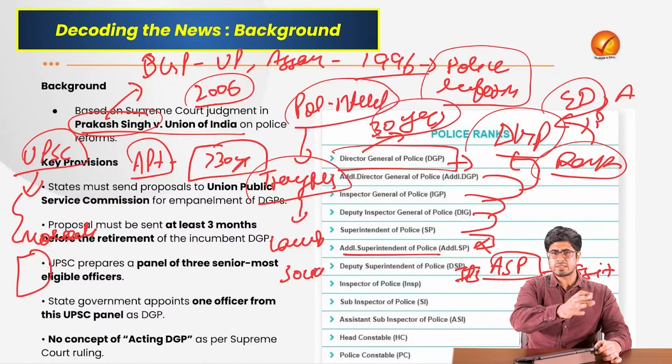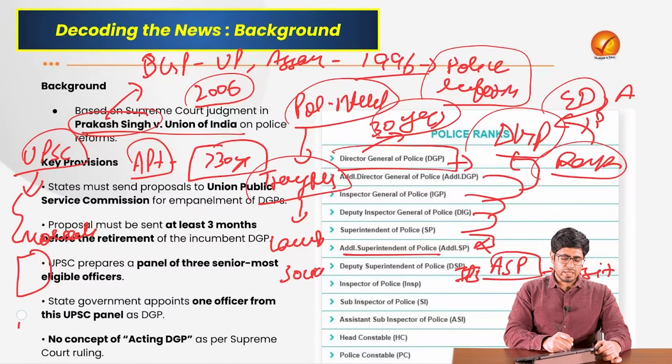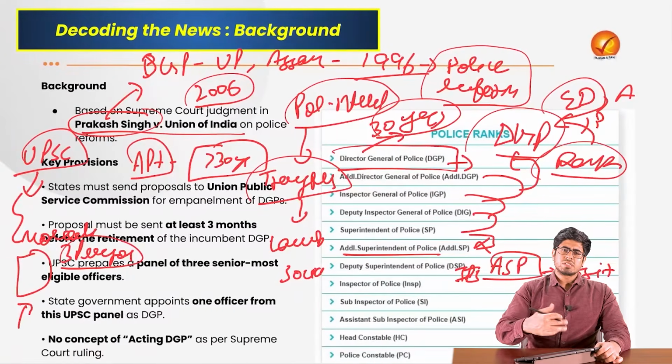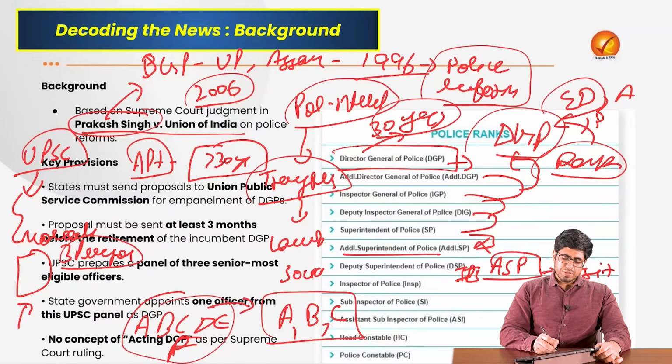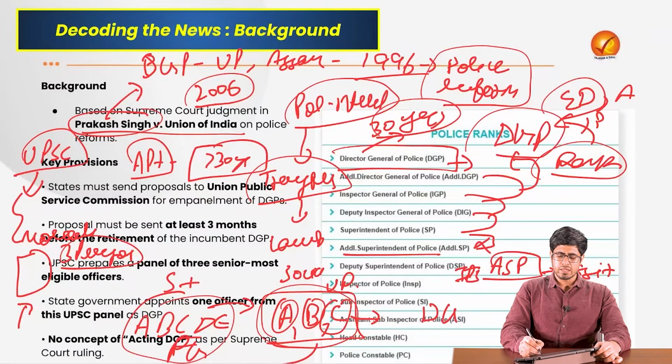Then out of the panel that the state government sends, UPSC would shortlist and send back to the state the names of 3 persons who would be eligible to be appointed as DGP. So A, B, C, 3 names, UPSC would recommend from amongst the panel that had been given to UPSC. For example, A, B, C, D, E, F, G were the people recommended by the state government to UPSC. Now UPSC would give only these 3 names, A, B, C, out of which the state is free to select whether they want C, B or A as the DGP. Let's say they have selected C as the DGP. That is legally fine.